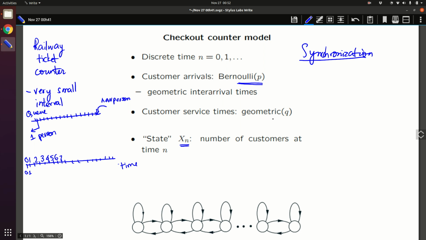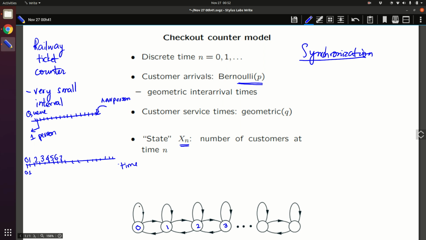One of the things is the state. What is the state of the queue? How many people are there in the queue? That represents the state of the system. So you can think of the states in this manner: this one means there are no people in the queue, this means 1 person in the queue, 2 people, 3 people, and so on. If there is nobody in the queue, when does it remain in the same state?